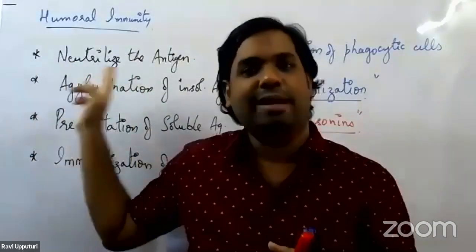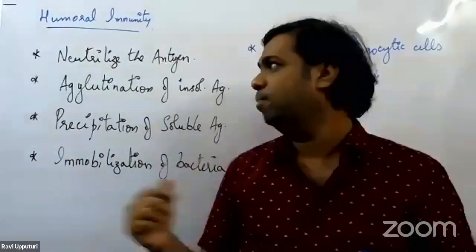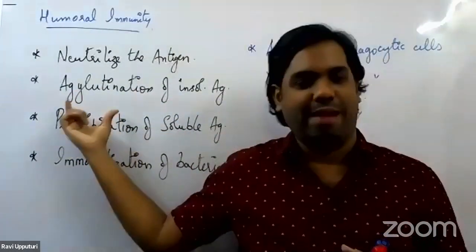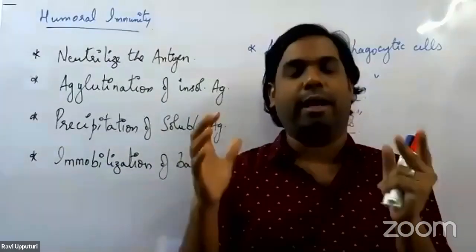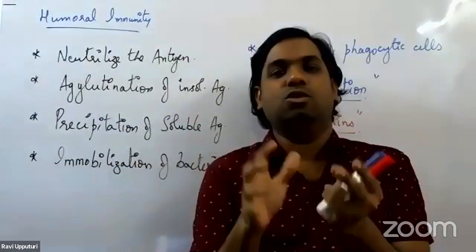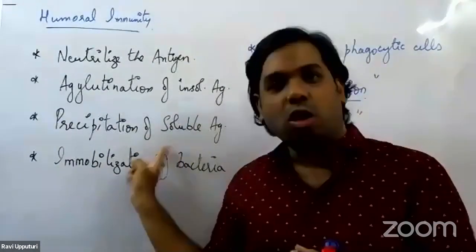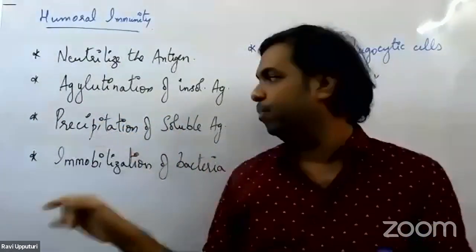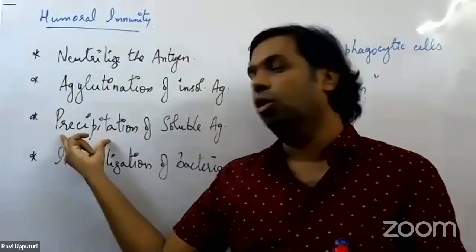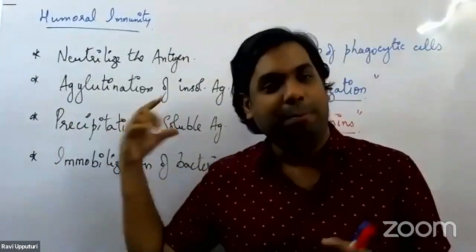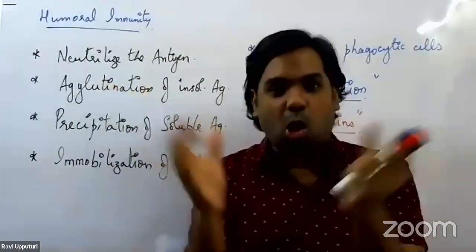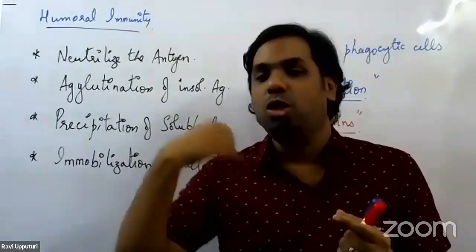Second, if it is an insoluble antigen, they bring about agglutination, clumping. Again, they are locking the antigens so that they would not escape. Number three, if it is a soluble antigen, it undergoes precipitation. By precipitating the antigen, they are locking it so that it would not escape.